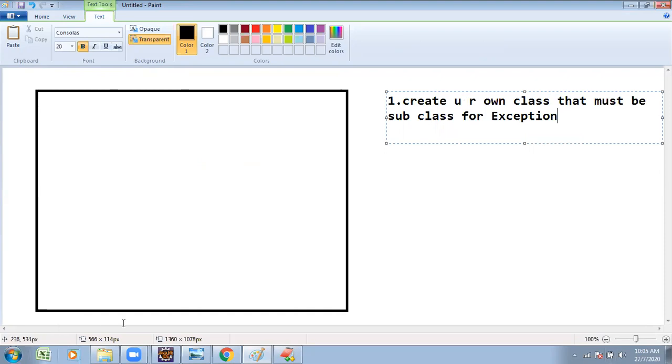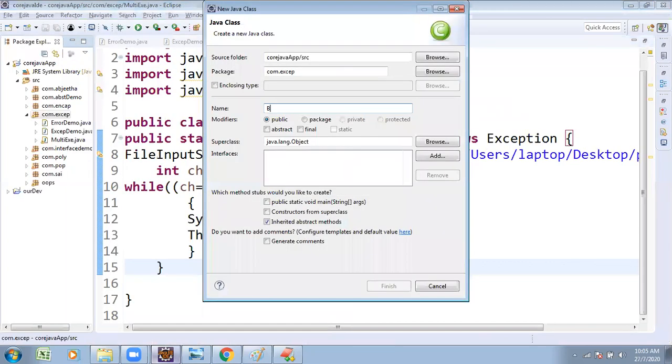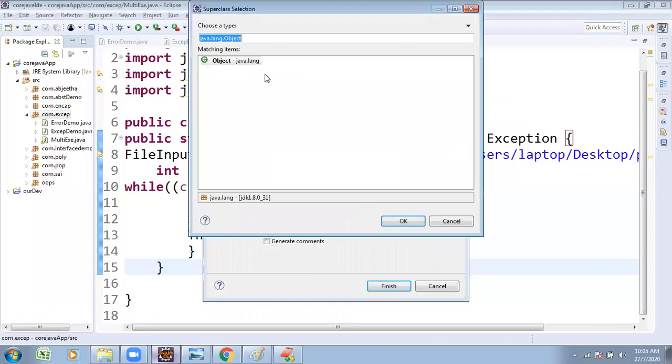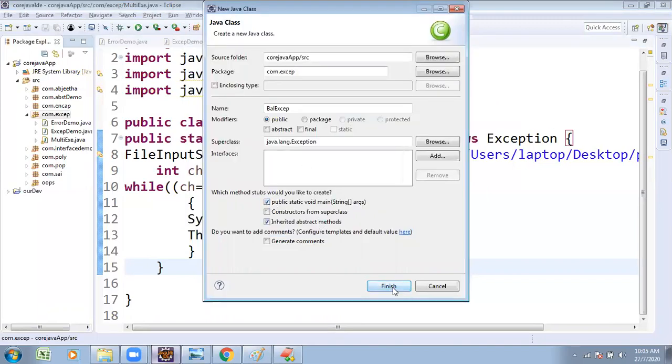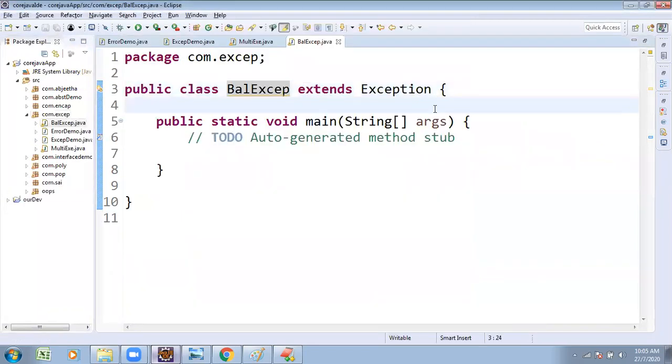Suppose you want to create your own class, a new class, BalanceException. Any name you can take. Create your own class, it must be a subclass of Exception. For BalanceException, to make it a subclass, just write Exception, or java.lang.Exception. Try to see what's here automatically in the first line: class BalanceException extends Exception. java.lang.Exception we are going to use.